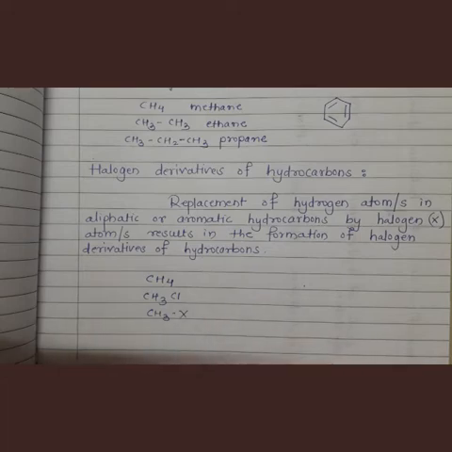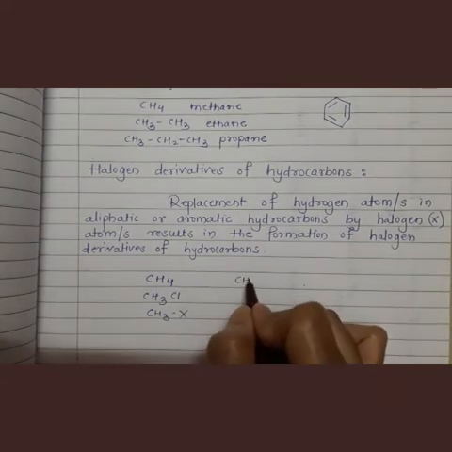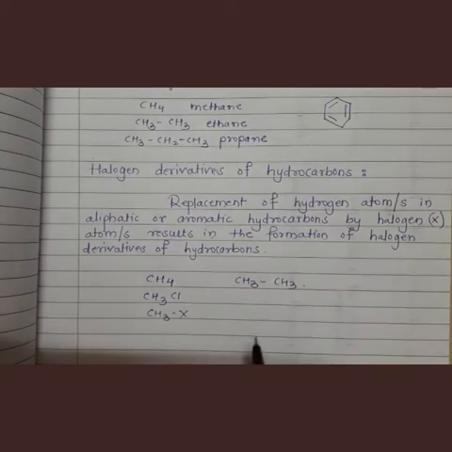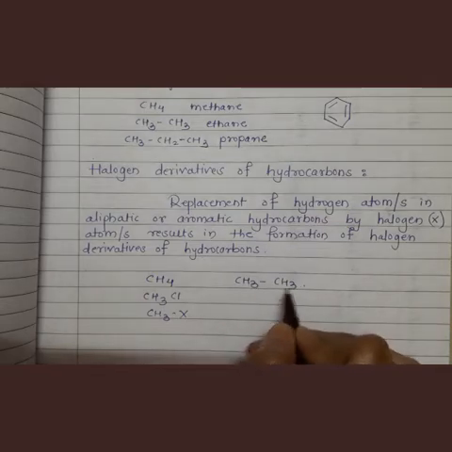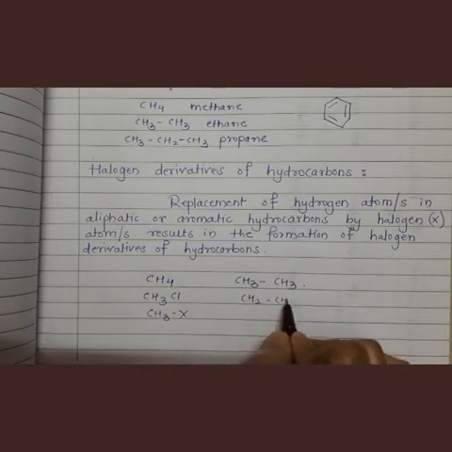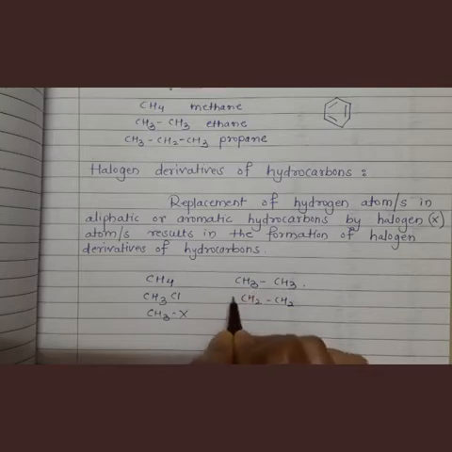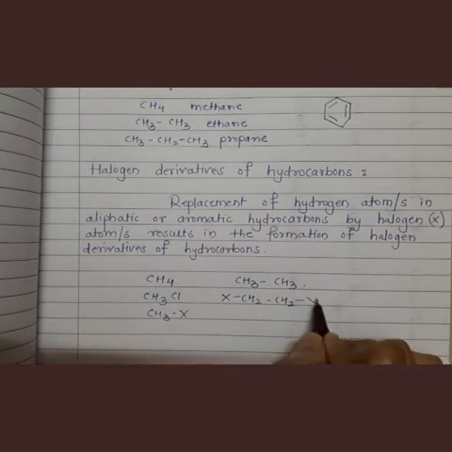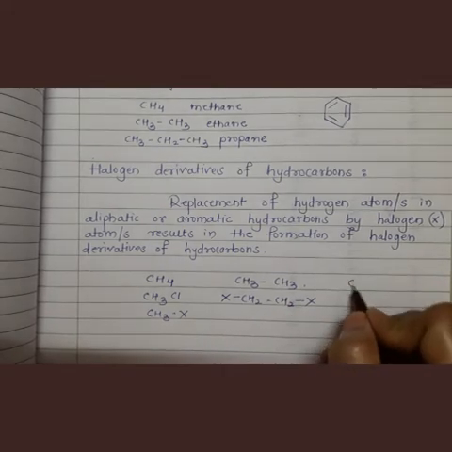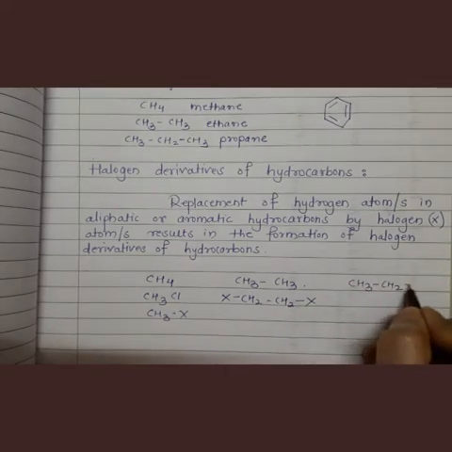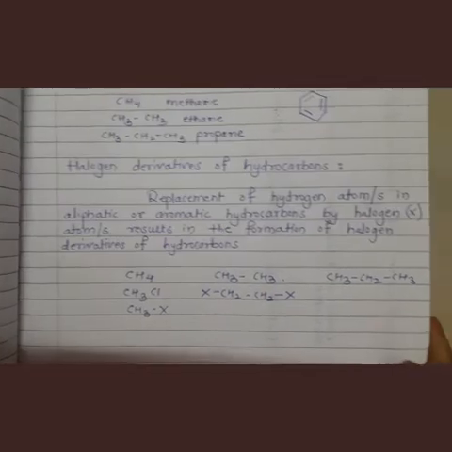Understood? One more example: suppose CH3CH3 is there, ethane, right? Now suppose I replace two hydrogen atoms, one from here and one from here, so it will become CH2, with chlorine in place of the hydrogen on each carbon. So this is a halogen derivative of hydrocarbon. CH3, CH2, CH3 is propane, right?